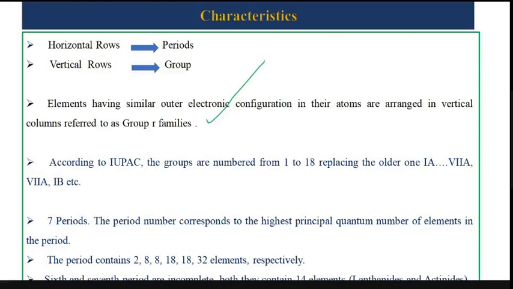Okay, second thing is that in the Mendeleev periodic table and the modern periodic table, याद रखिएगा, in Mendeleev's it has been classified as first, second, third, fourth, fifth group, in Roman numerals. However, in the modern periodic table, groups are numbered 1, 2, 3, 4, 5, 6, and so on until 18.